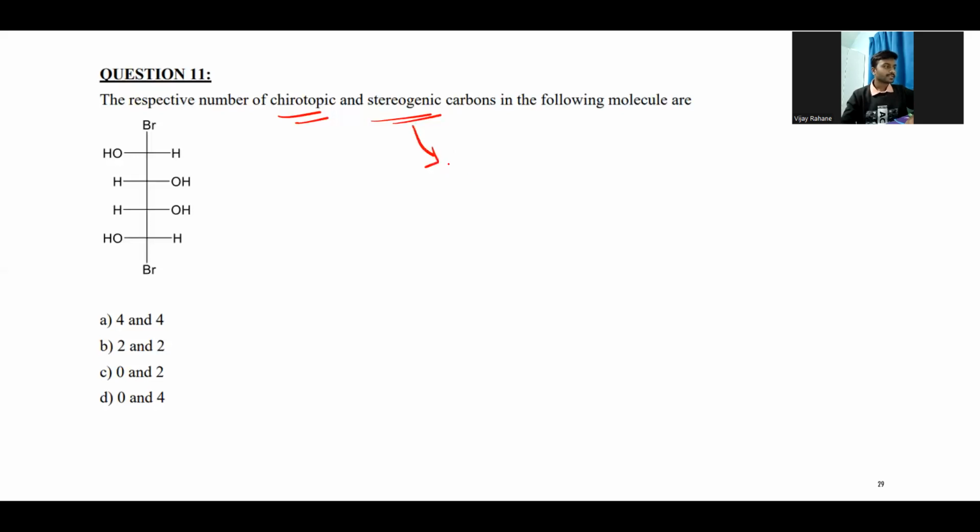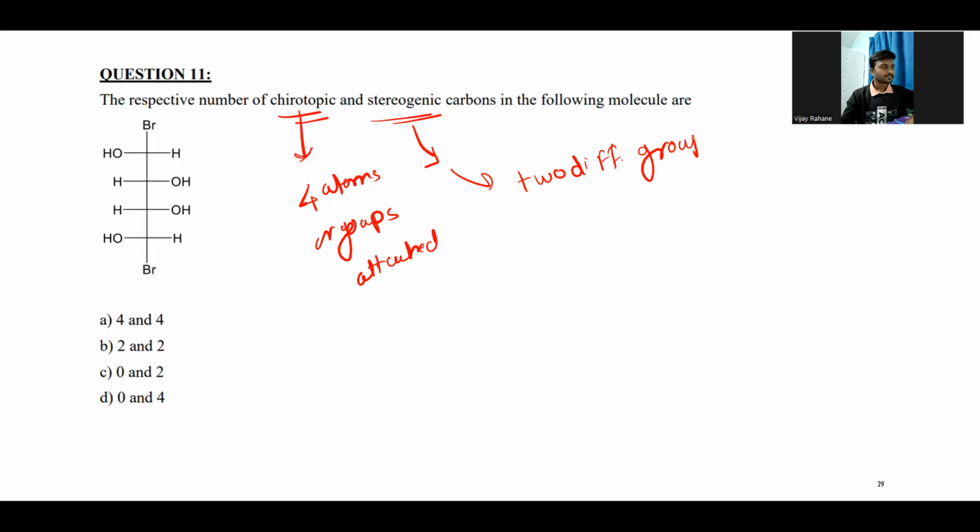Stereogenic means that if we change any atom by some other group, then that center will be converted into a chiral center. And a chiral carbon atom, as you know, has 4 different groups attached. A stereogenic carbon has 2 different groups and 2 same groups.